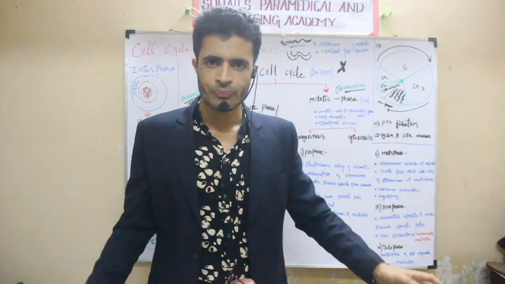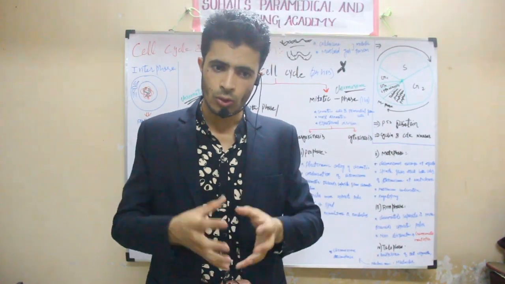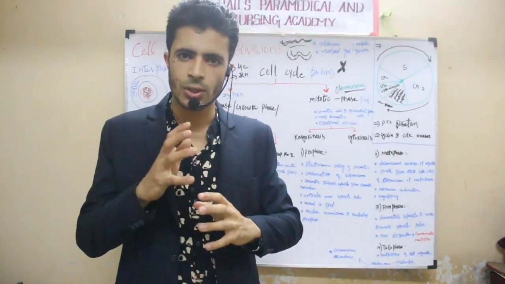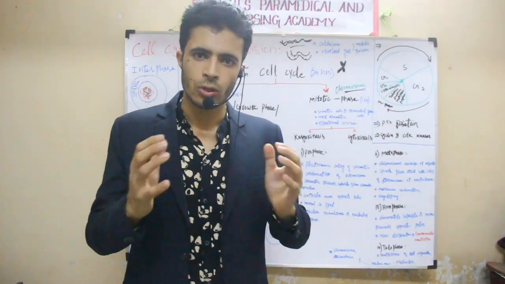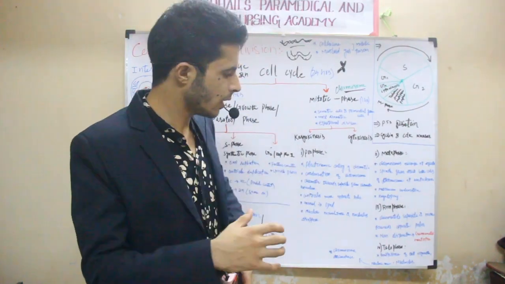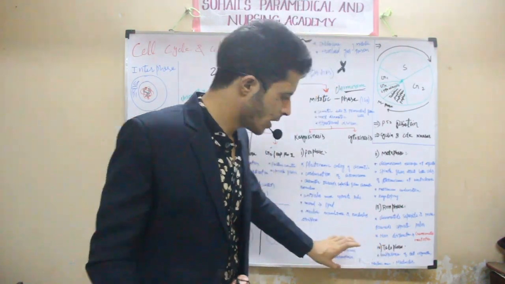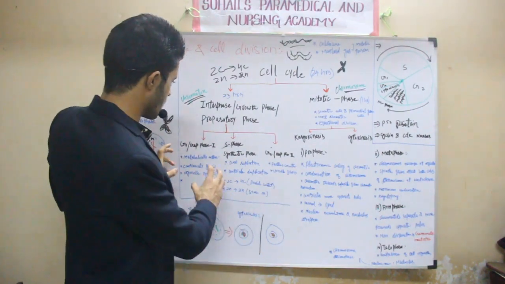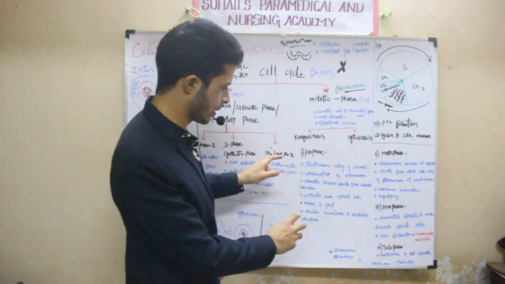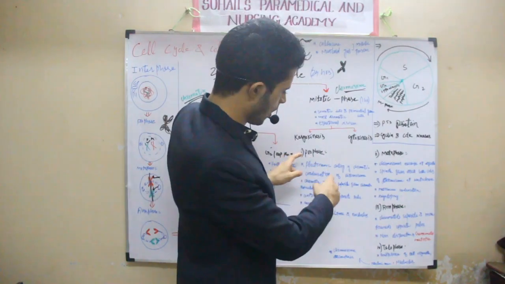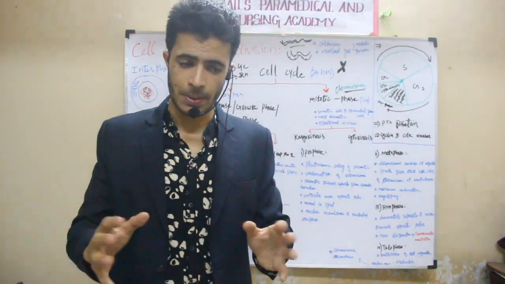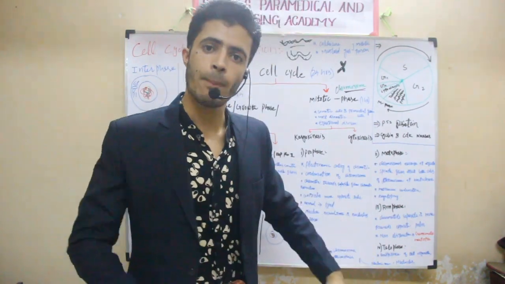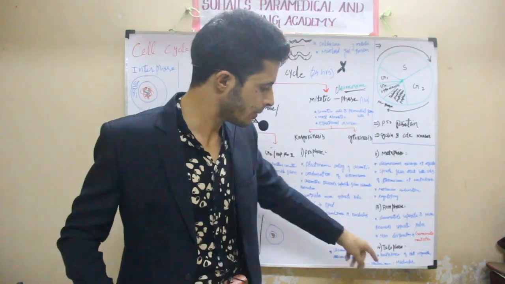And in case of telophase, what will happen? Once more, the cell will enter into the decondensed stage. That DNA will be decondensed. The nucleolus and the nuclear membrane will reappear and get formed. The organelles which are required will get formed. So everything will come back in telophase. In prophase, the organelles, nucleolus and nuclear membrane were disappearing, but in telophase the opposite will come. The opposite of prophase will come in telophase.